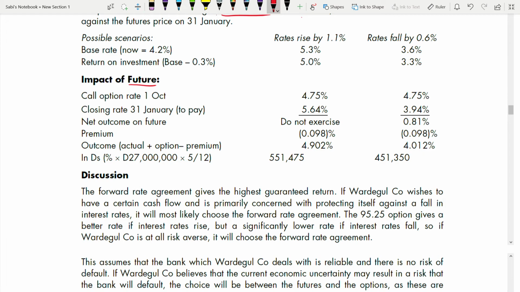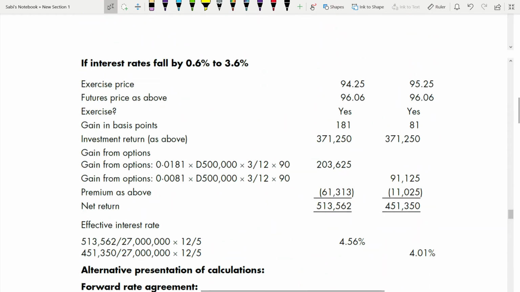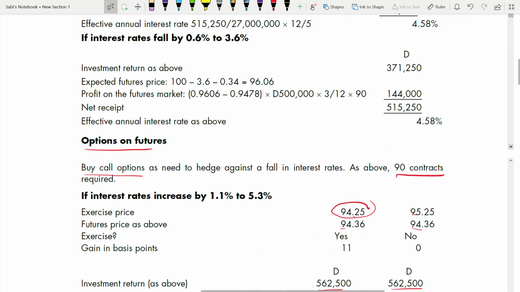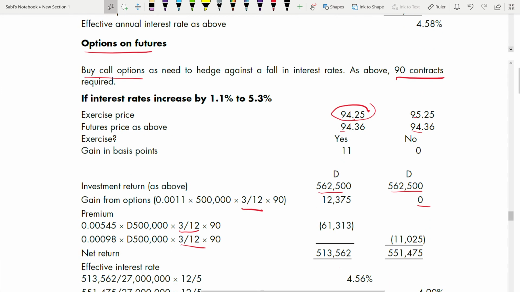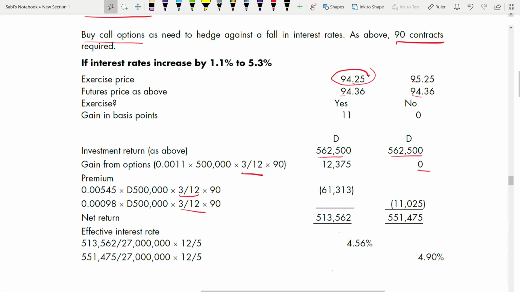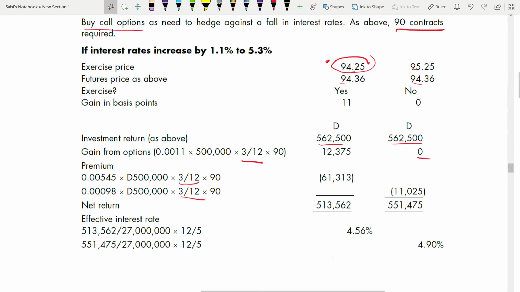Okay, maybe, wait, hold on a minute. We'll go to the option for a minute. So they are choosing 94.25, this exercise price, the first one. The reason they are choosing it is that here they are not exercising the option, the second one.